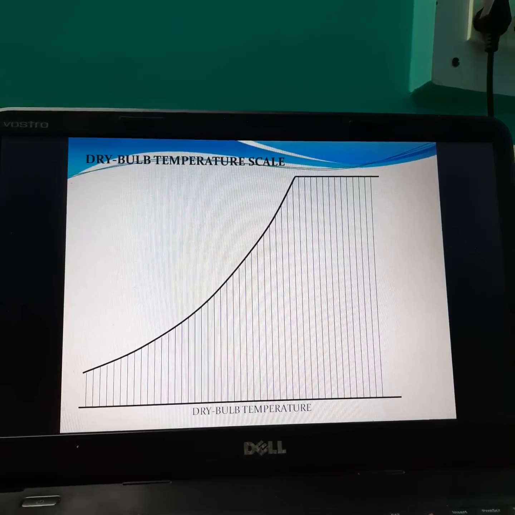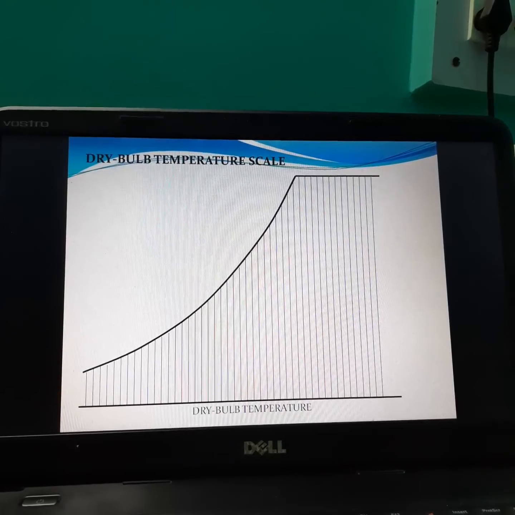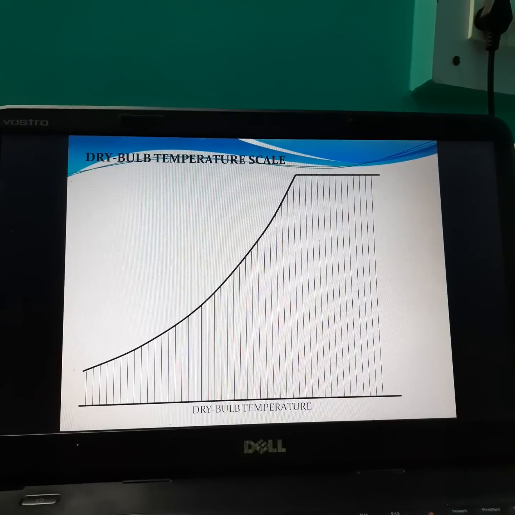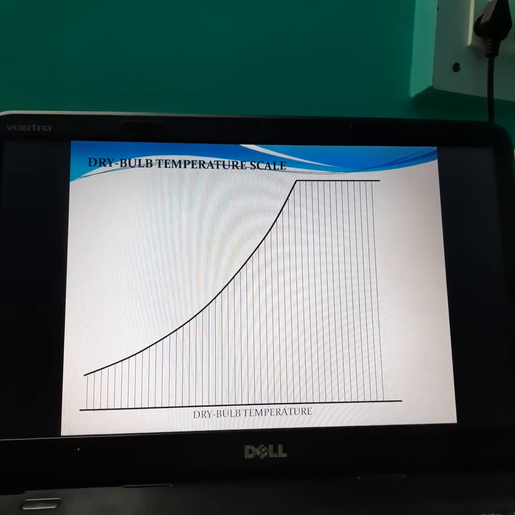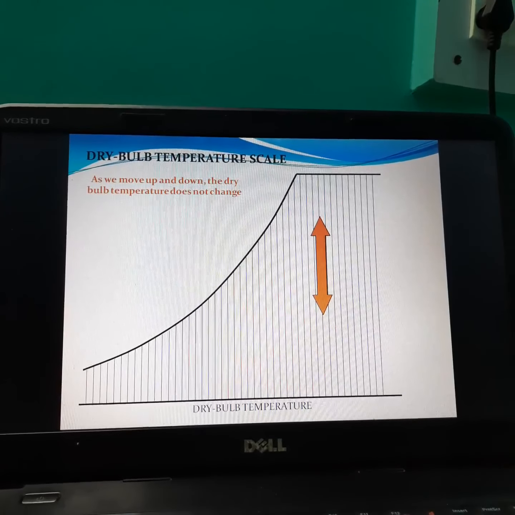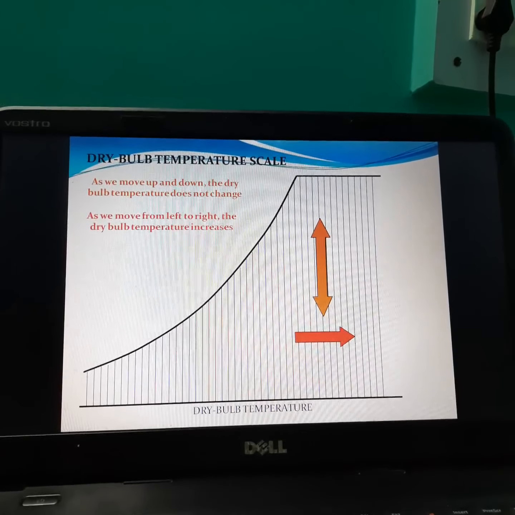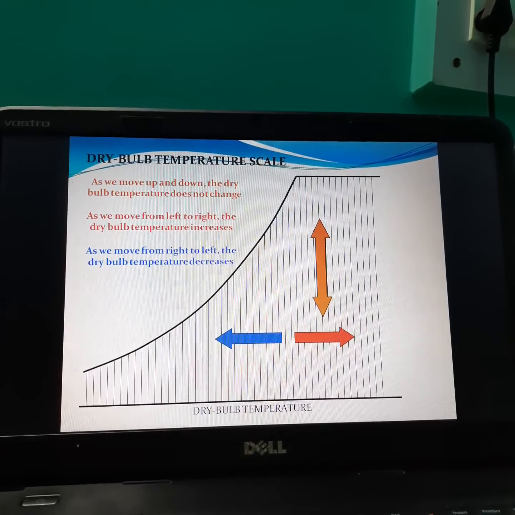These vertical lines represent dry bulb temperature. All lines are parallel with each other, drawn by medium continuous line and equally spaced. All are vertical lines. From left to right, temperature increases, and from right to left, temperature decreases.